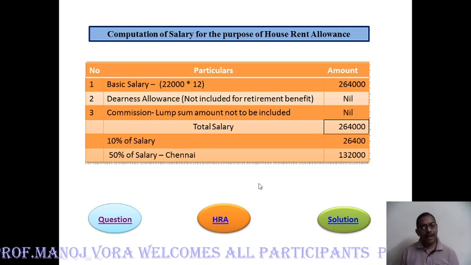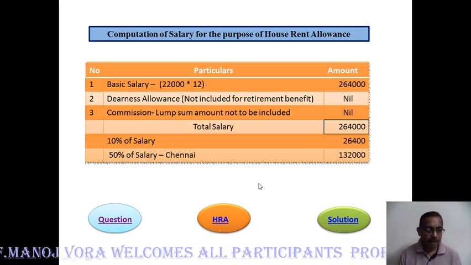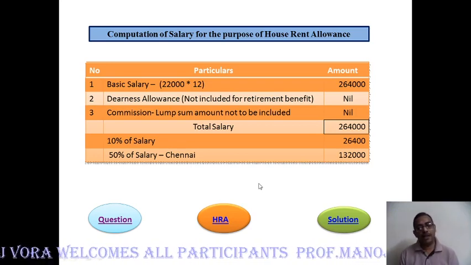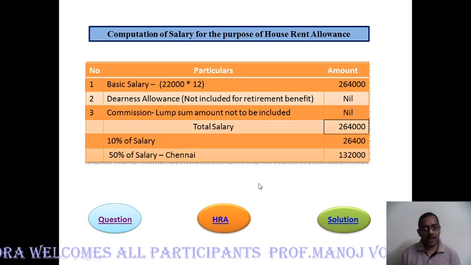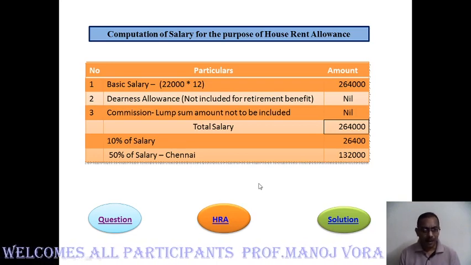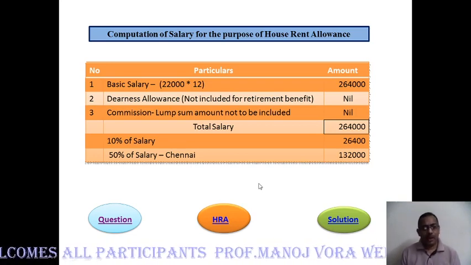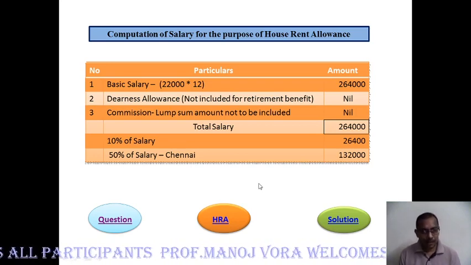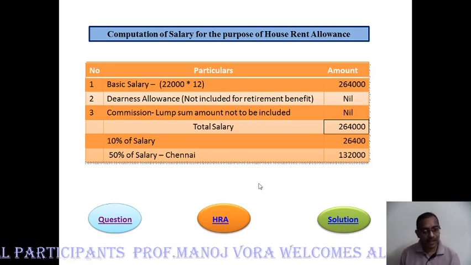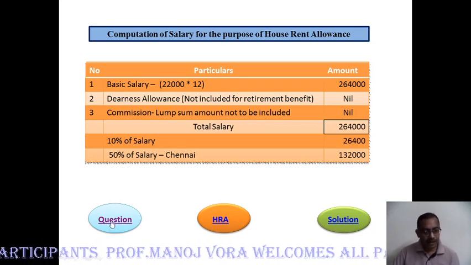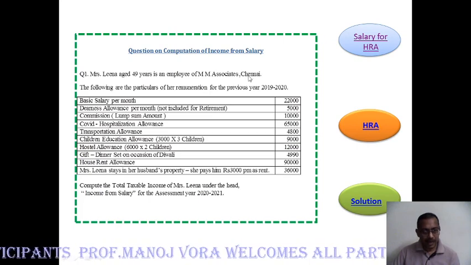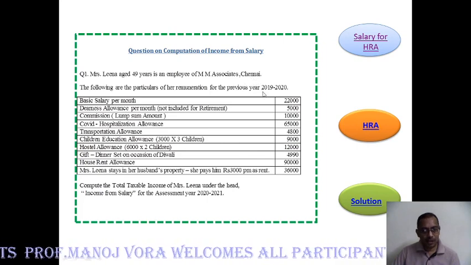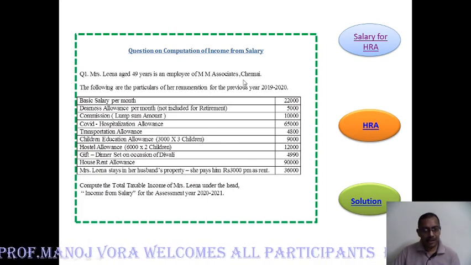One of the rules says that if the employee is situated in 4 metropolitan cities, Mumbai, Kolkata, Chennai, in that case 50% of salary needs to be calculated. Otherwise, it is 40% of salary. Let's check where the employee stays. The employee is working in a company which is in Chennai. So obviously the employee stays in Chennai.